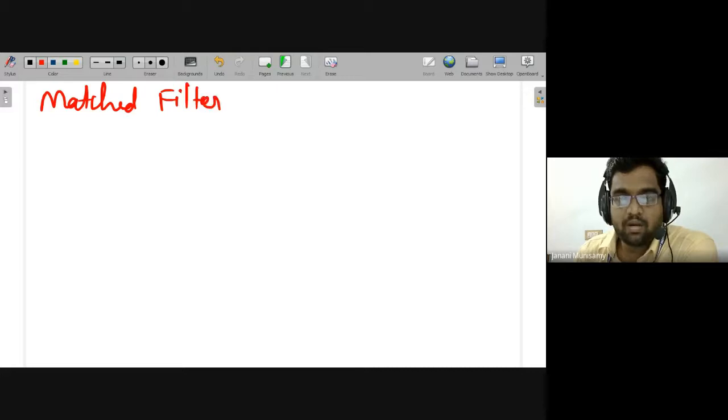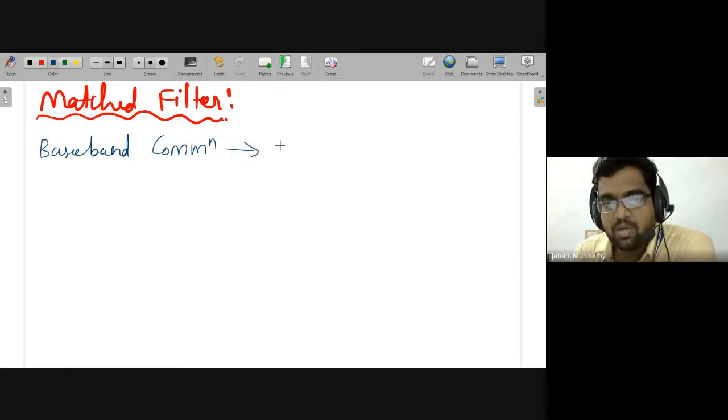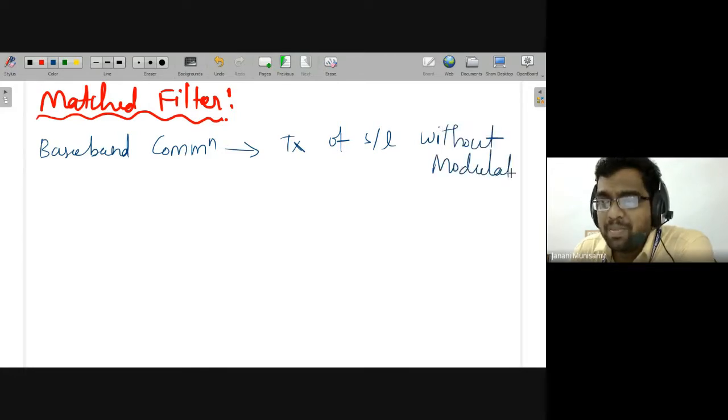Matched filter. So this we'll see in terms of baseband communication. Baseband communication means communication without modulation. This is the communication or transmission of signal without modulation. That is the concept of baseband communication.